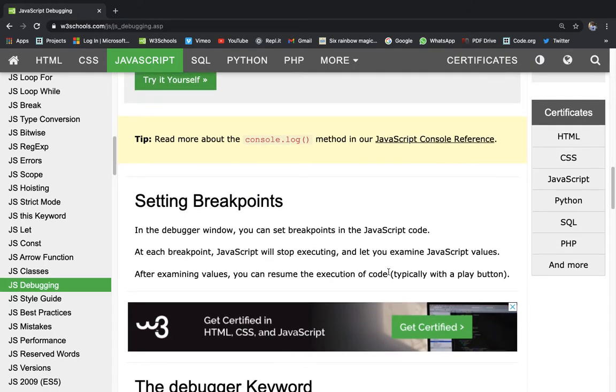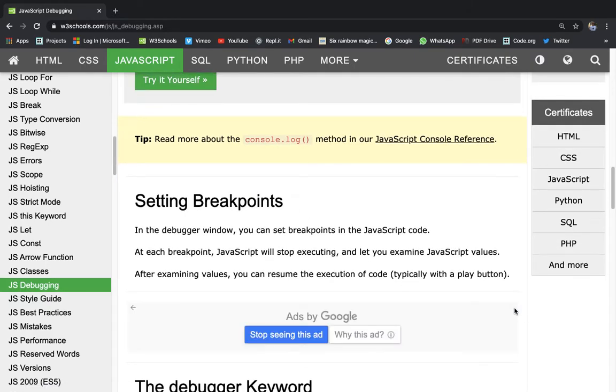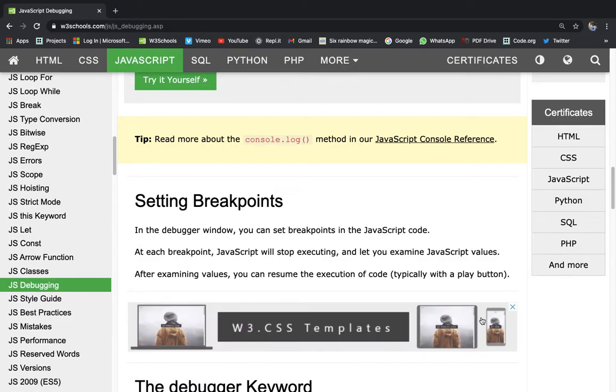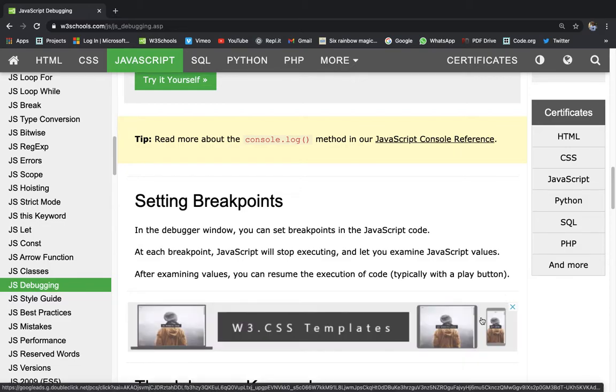Setting breakpoints. This is a main part of debugging. In the debugger window, you can set breakpoints in JavaScript code. At each breakpoint, JavaScript will stop executing and let you examine JavaScript values. After examining the values, you can resume the execution of code, typically with a play button.